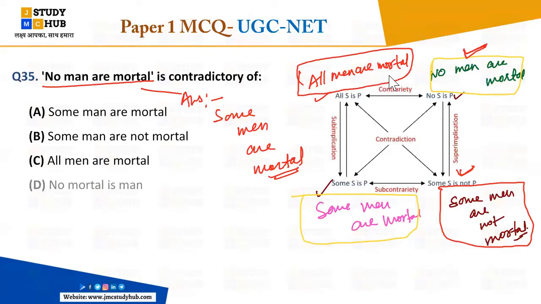Any confusion in this logical reasoning? Anyone? No, there should not be, because it is very easy question. Logical reasoning is your most scoring paper, and it is considered as very tough. People think it is very tough, but scoring in logical reasoning is very easy and takes less time.